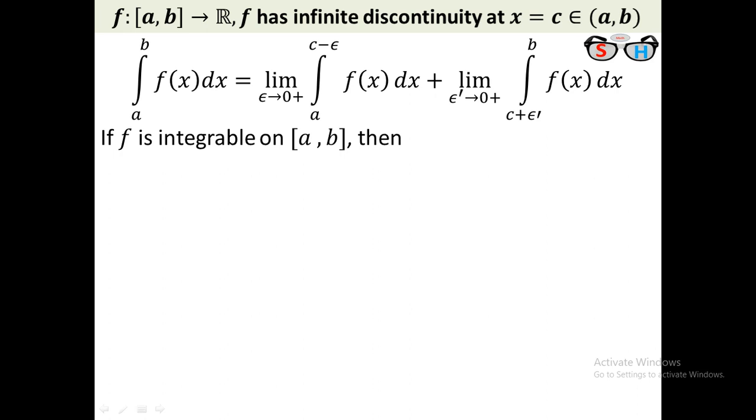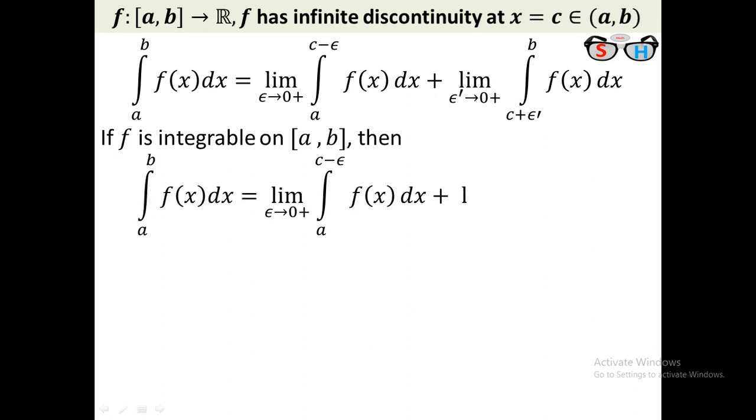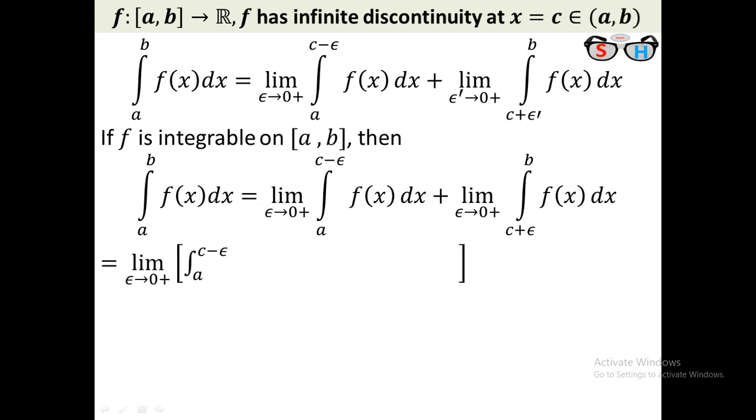If f is integrable on [a, b], then you can say that the integral from a to b of f(x) dx must be equal to the limit as epsilon tends to 0 of the integral from a to c minus epsilon plus the integral from c plus epsilon to b. I will choose the same epsilon and epsilon dash. Taking the limit at a time, therefore the limit as epsilon tends to 0 plus of the integral from a to c minus epsilon of f(x) dx plus the integral from c plus epsilon to b.